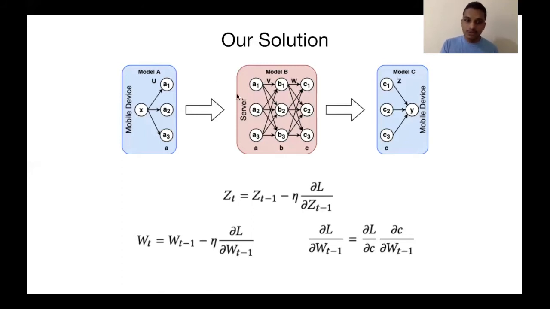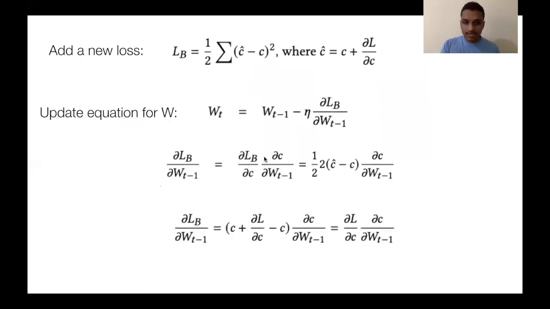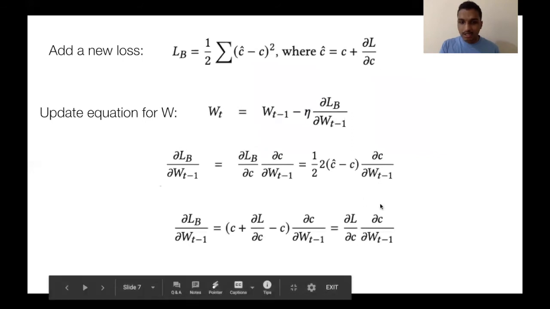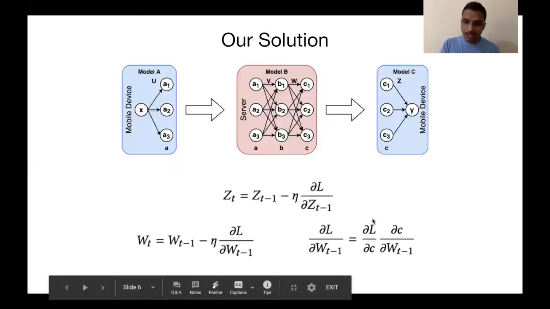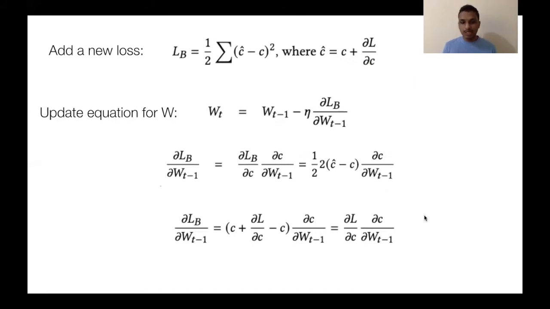And similarly, we do this for the weight U. As you can see here, I'm not explaining this theory. When we substitute the loss L_B in the update equation of W_t, we are able to get the final update equation similar to the one when we use a normal loss L. In this manner, by adding a new loss, we are still able to replicate the normal training process for W.